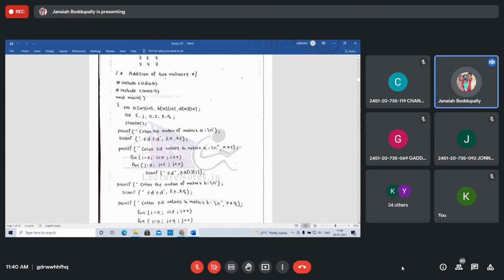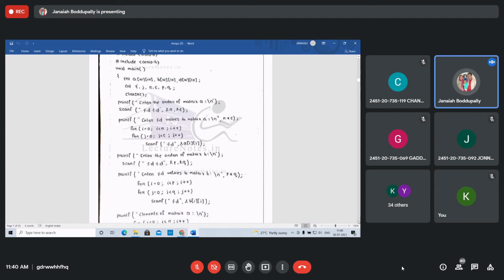Same as in the previous program executed: printf "enter %d values to a matrix", R into C number of elements you enter, and the keyword scanf with %d, ampersand of A of I J. R is the number of rows of the first matrix, C is the number of columns of the first matrix. Now, second, enter the order of the matrix B, the second matrix.